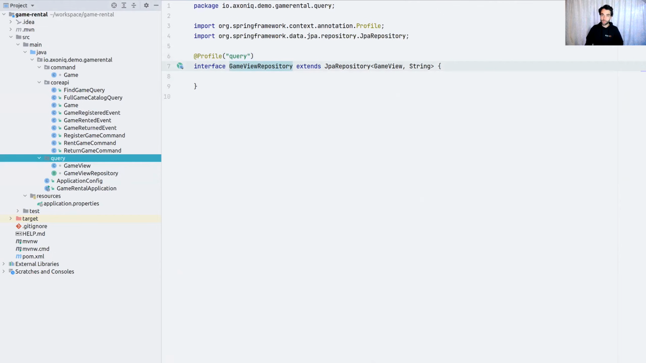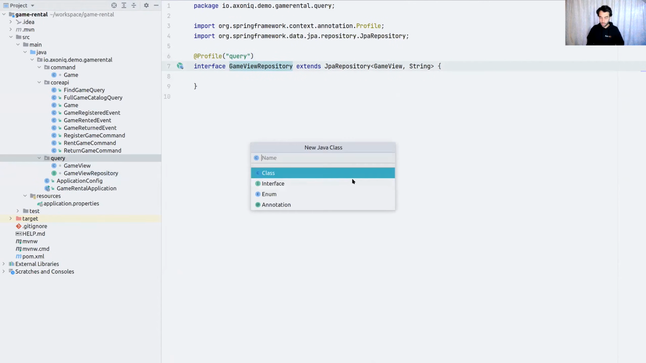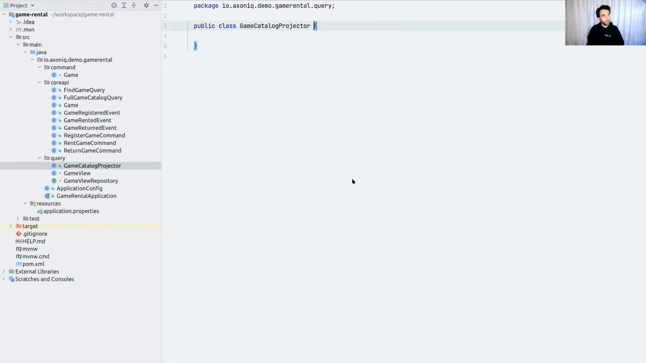Okay, we got the model, we got the repo. We don't have a place to project the events yet. We don't have our event handling component. For this, I have the game catalog projector. I've called it the game catalog projector because it's in essence going to return us the game and the catalog. So I figured that was fair.